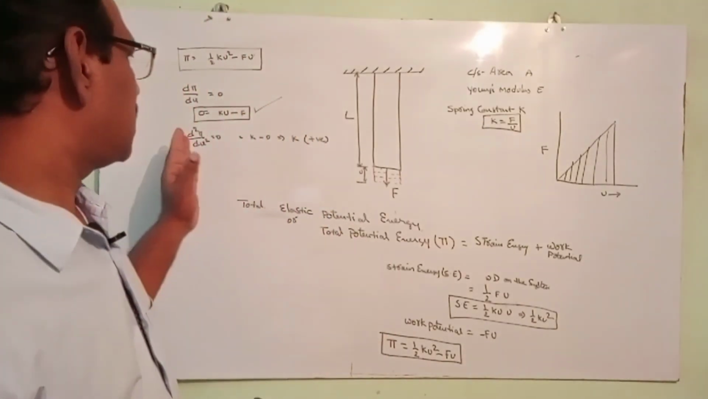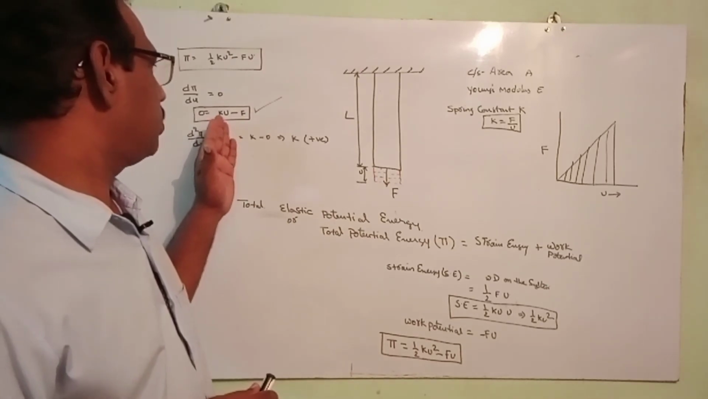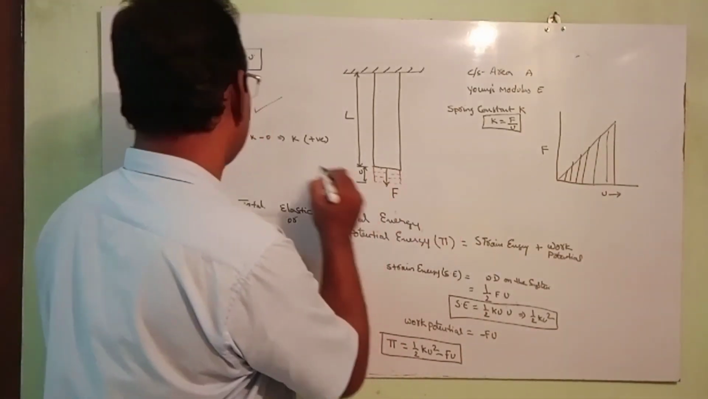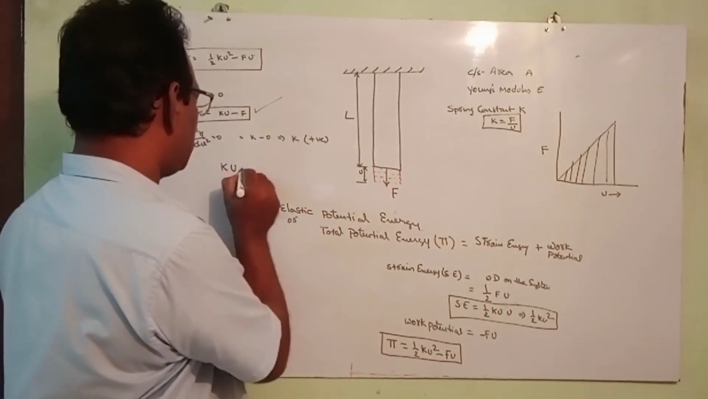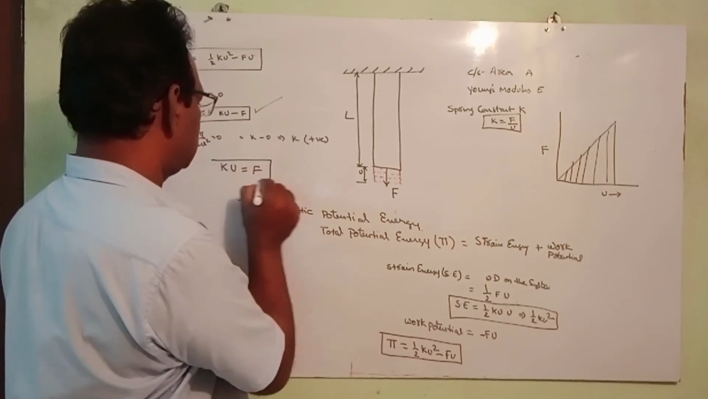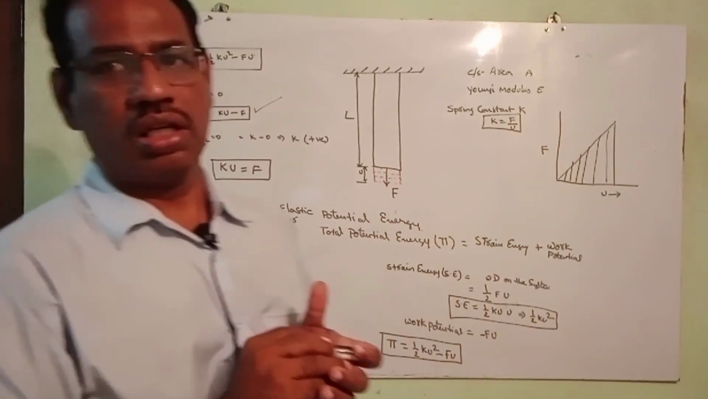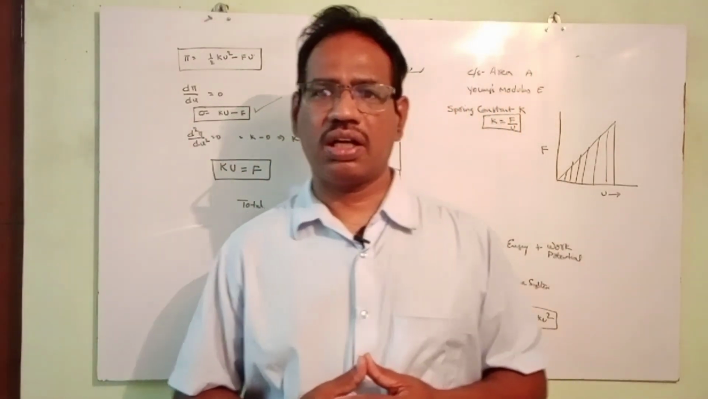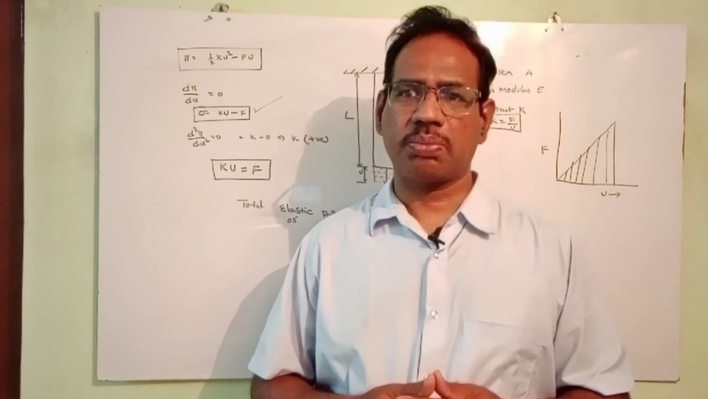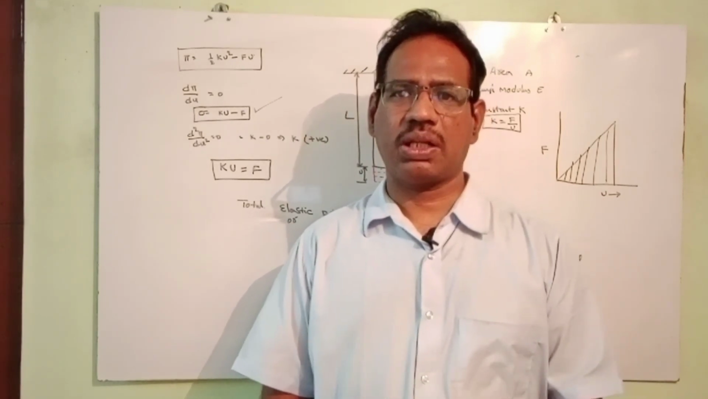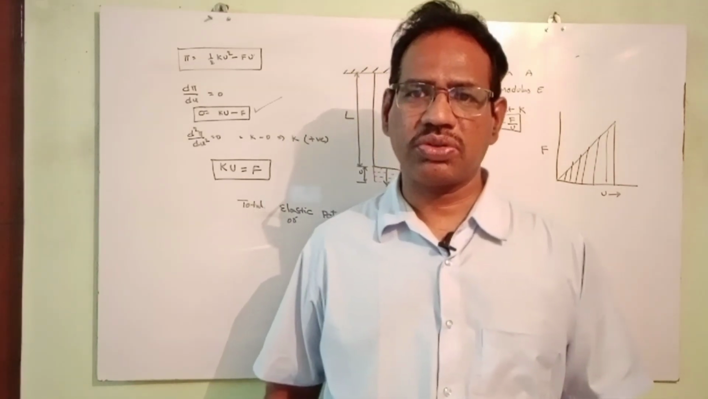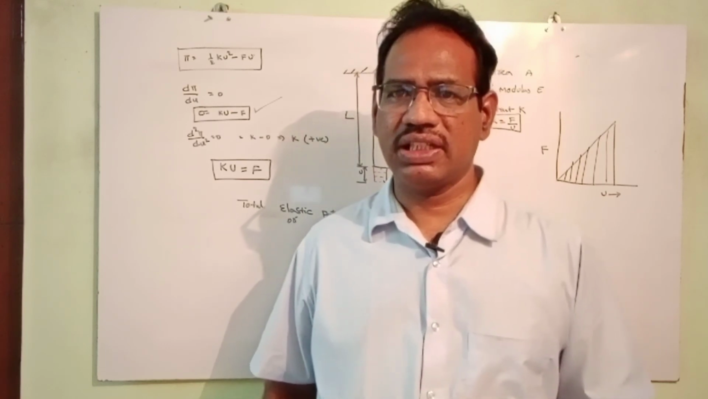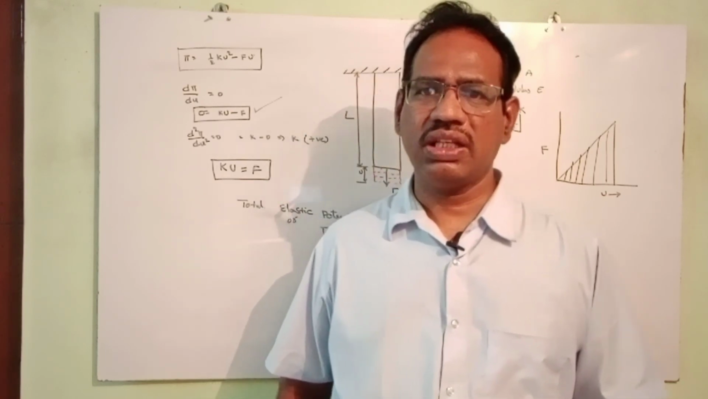From the principle of minimum potential energy, K into U minus F equals 0, or simply K U equals F. This is the fundamental equation in the finite element method for solving any type of problem with application of the principle of minimum potential energy. In the next video, we are going to discuss the applications of the principle of minimum potential energy in the finite element method for solving various problems.